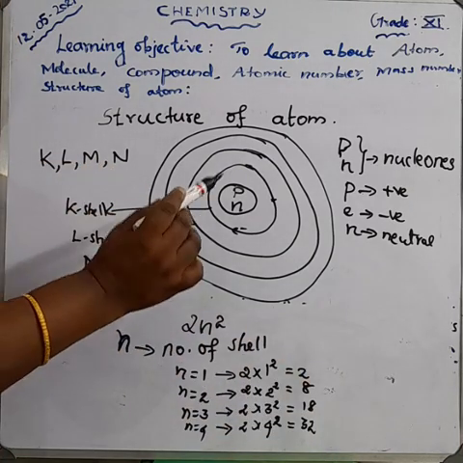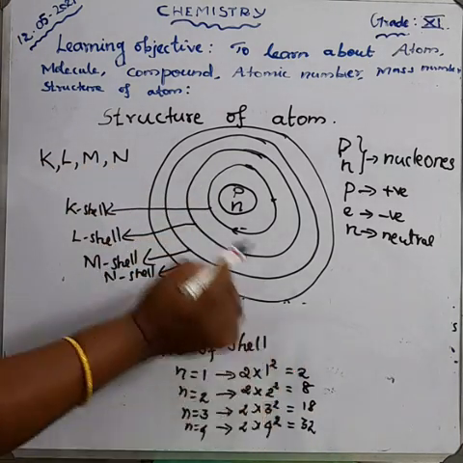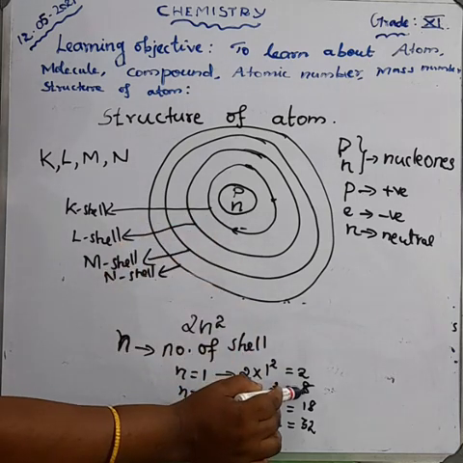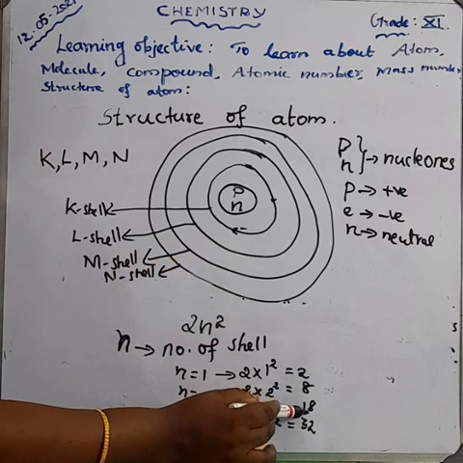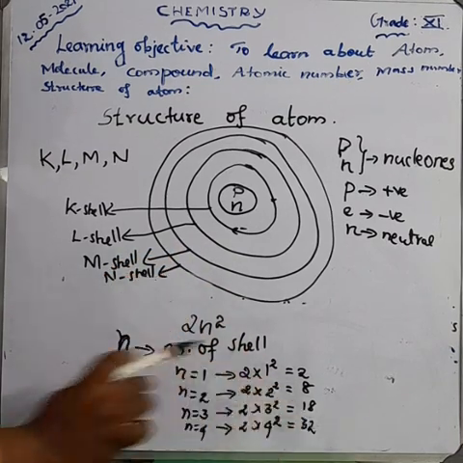So the first orbit can occupy only 2 electrons, the second orbit only 8 electrons, the third orbit only 18 electrons, and the fourth orbit 32 electrons.